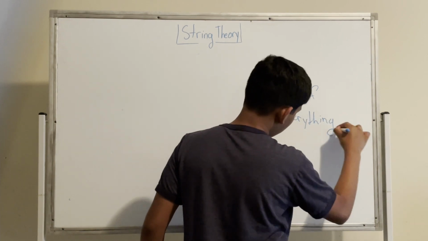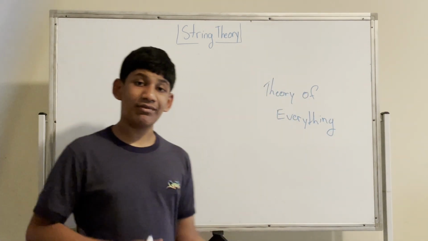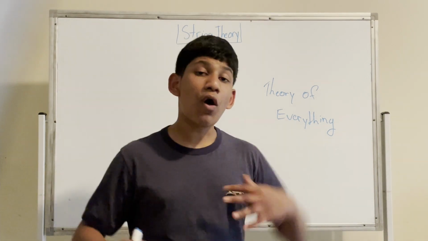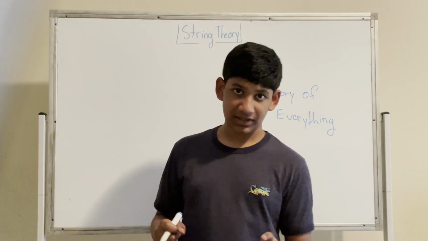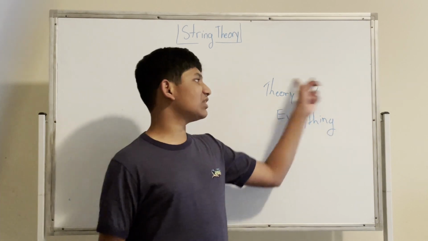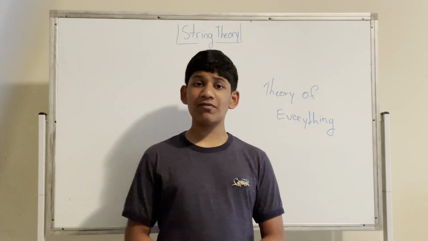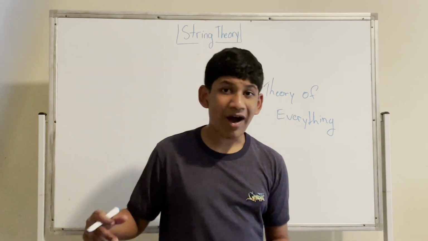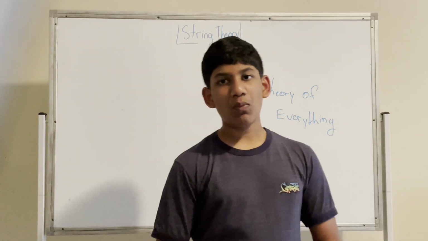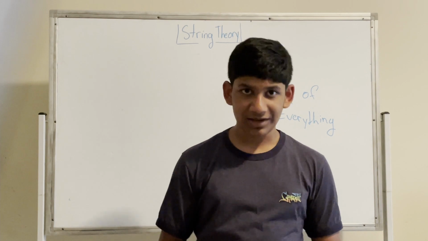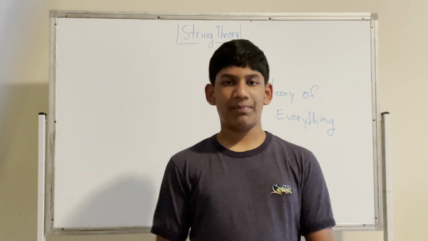Theory of everything is a mathematical theory that must describe all phenomena in our universe accurately. If it can do this, we call it the theory of everything. Why do we need a theory of everything? Well, if we just have, let's say, 100 theories for 100 different subjects, then that'll make nature more complicated, and that'll make math more complicated, and that'll make physics more complicated.